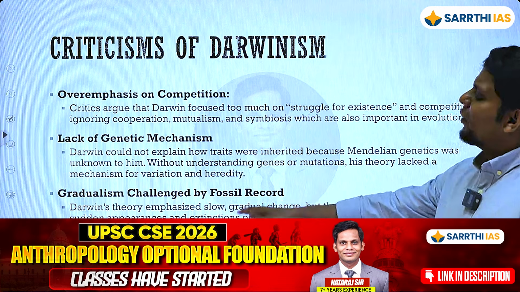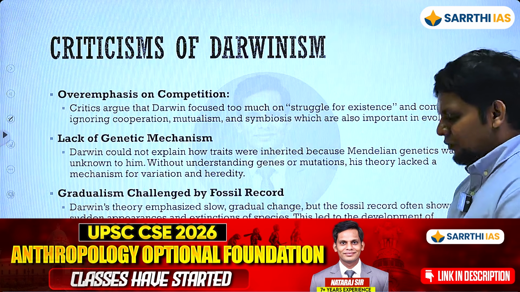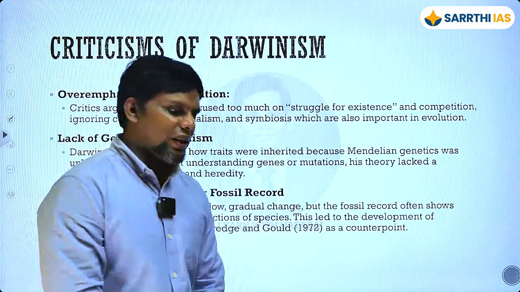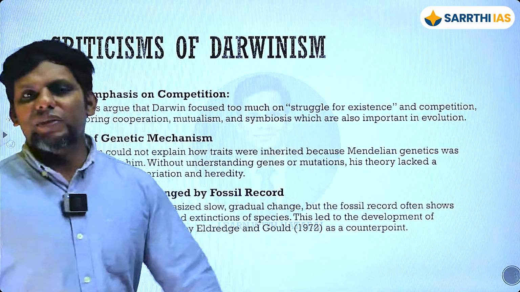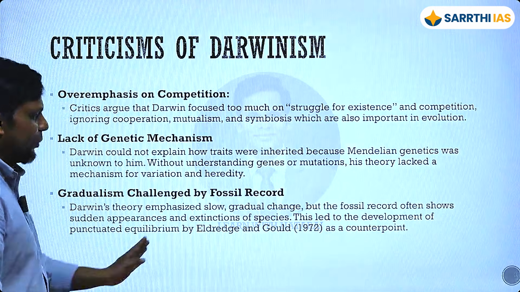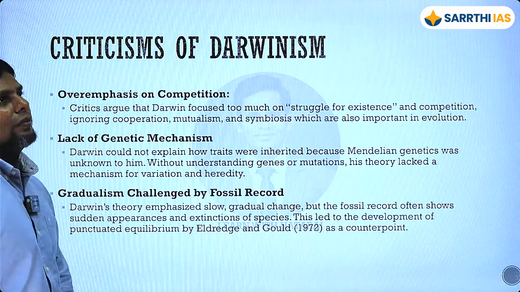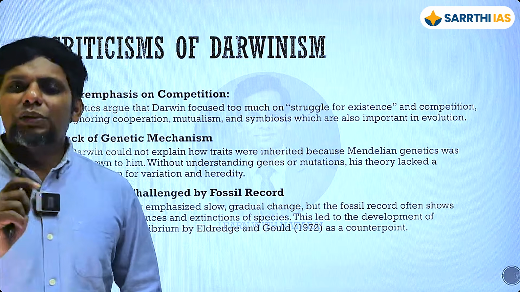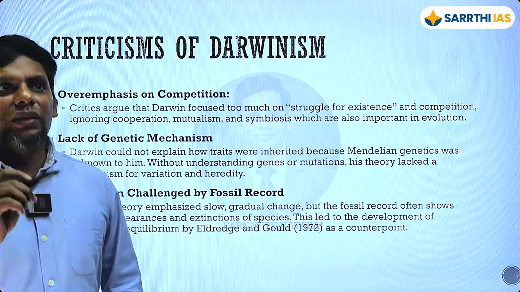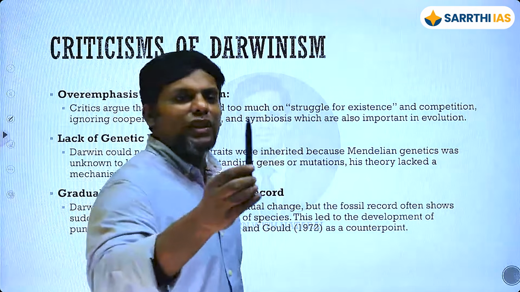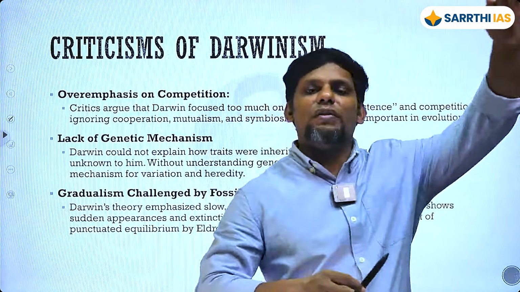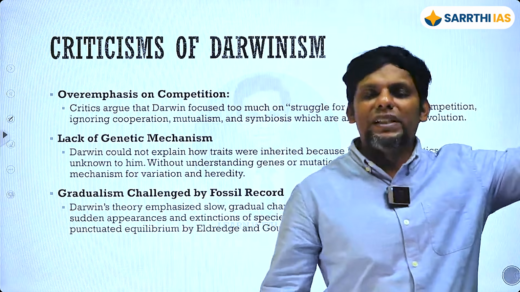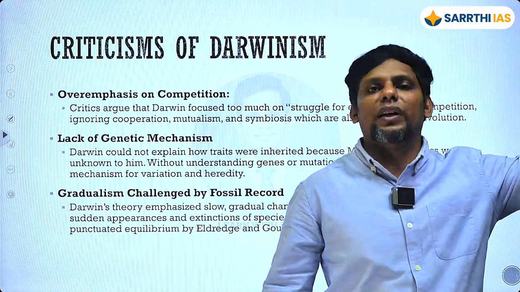And then there is another one which is gradualism. He says that this is a slow process, over many generations and so on. Again, this is a topic that we will see in another topic, which is punctuated equilibrium. Generally, this is not a very slow process. Basically, evolution happens through punctuated equilibrium. It means that there is no evolution, then suddenly there is a lot of evolution, sudden change, and then again it comes to a point where there is no evolution for a long time.